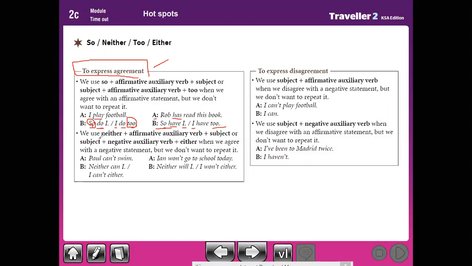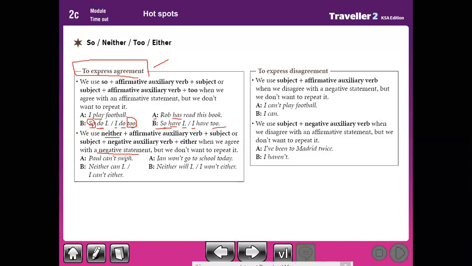But here, we use neither plus affirmative auxiliary verb plus subject. Pay attention. When we agree with a negative statement, the statement should be negative, like can't, isn't, don't, haven't, hasn't. But we don't want to repeat it. Here, we should use neither plus affirmative auxiliary verb plus subject, or subject plus negative auxiliary verb plus either.